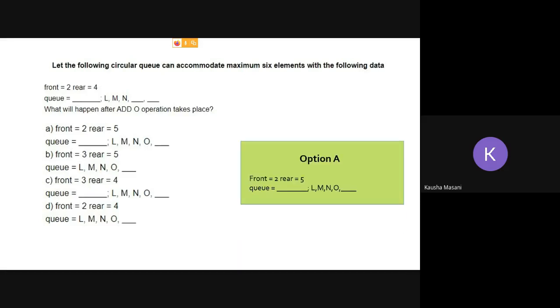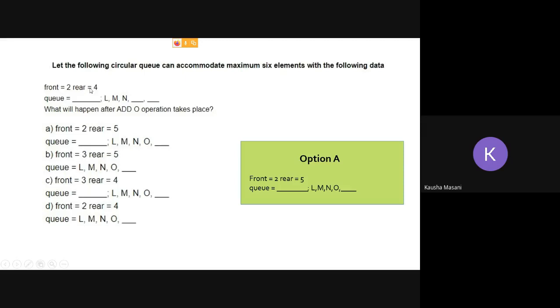That is right. Why A? Because this is a circular queue. You are going to increment your rear, because we are doing add O, that is an NQ operation, an insertion operation. So we don't have to touch our front. We are going to increment our rear, so rear is equal to 5.